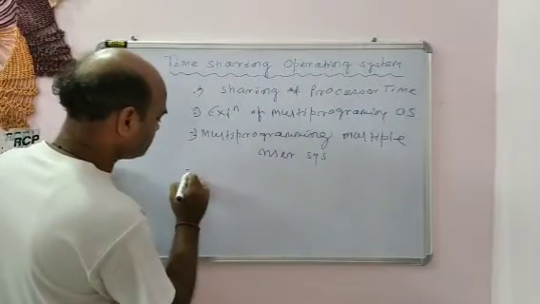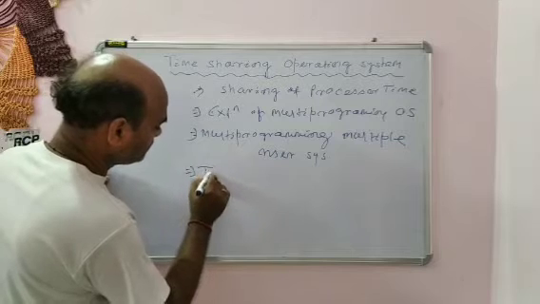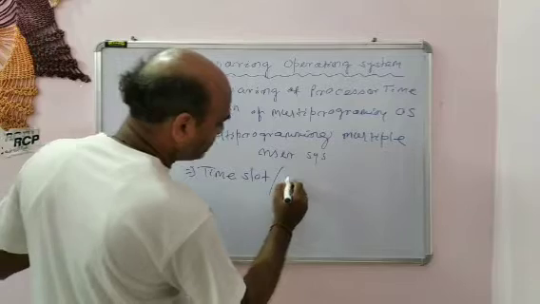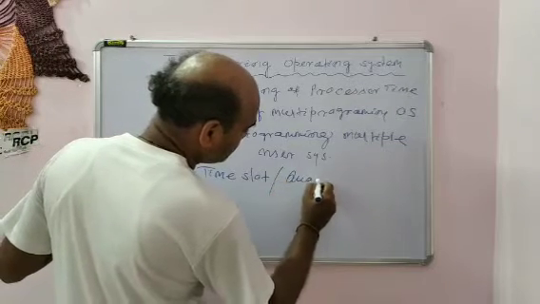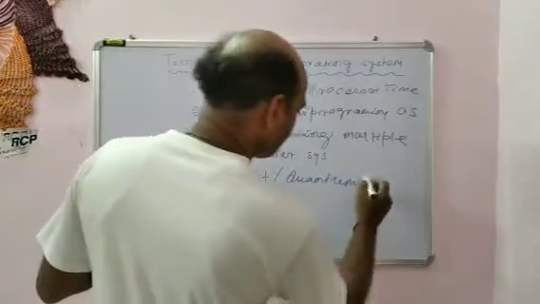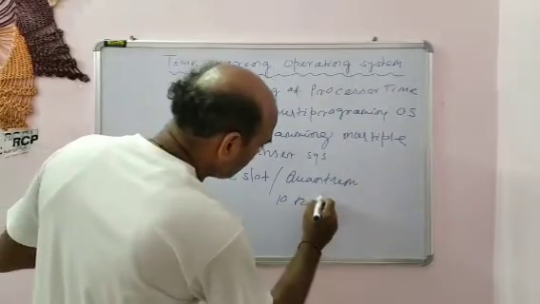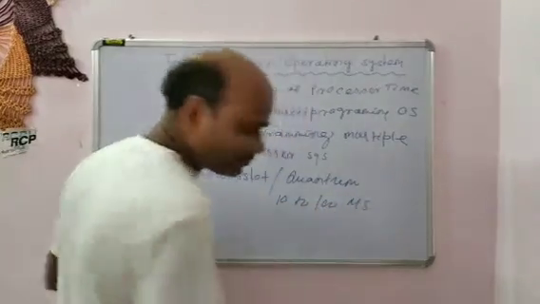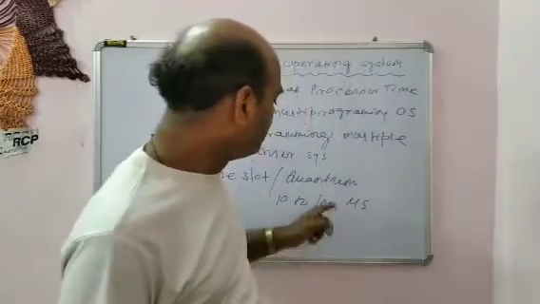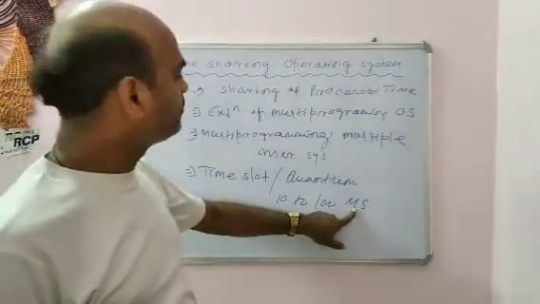This is a time slot, or time quantum, or time slice. It is about 10 to 100 milliseconds, so each millisecond will be used by the processors.